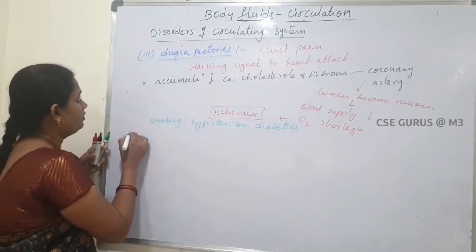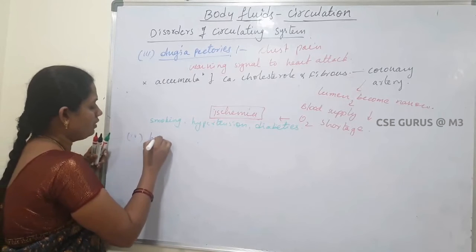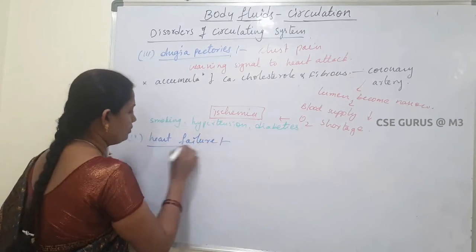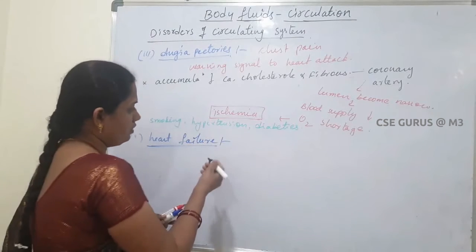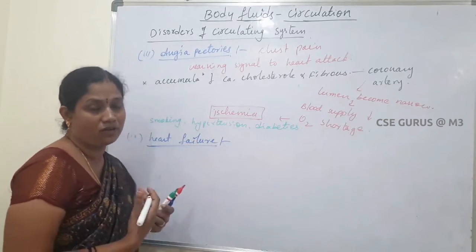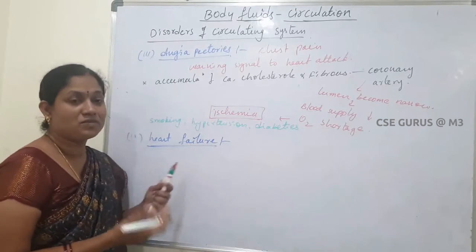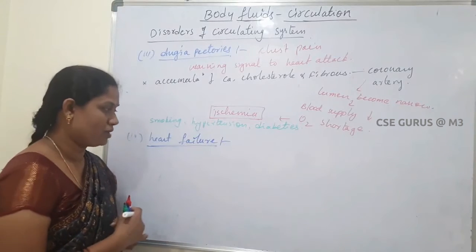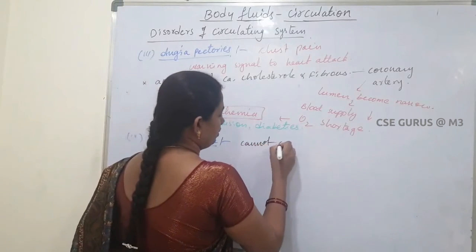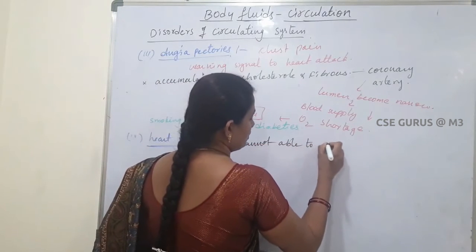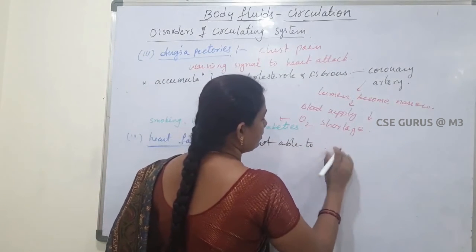Next, the fourth one is heart failure. This is the last disorder. Heart failure means the heart is not able to pump the blood to different parts of the body.